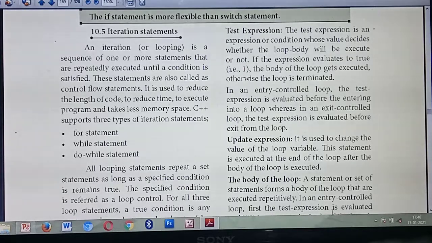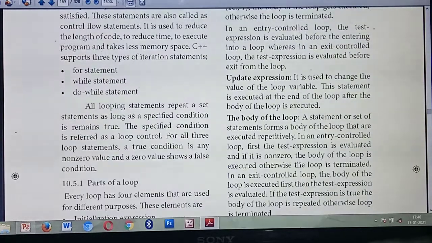Okay. So there are 2 types of loops: entry controlled loop and exit controlled loop. What are they? Entry controlled loop and exit controlled loop. Entry, the name itself says, is while entering the loop. In an entry control loop, this expression is evaluated before the flow enters into the loop. But in an exit control loop, only after the body, this test expression will check. That's the difference. Entry means at the beginning first it will check. Exit means at last it will check. Understood? Okay.